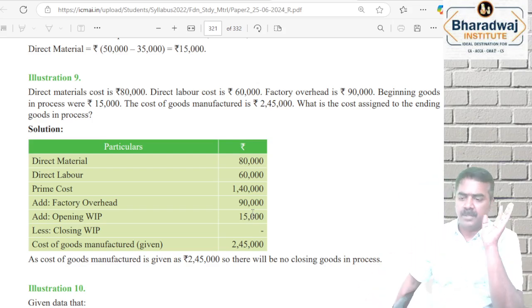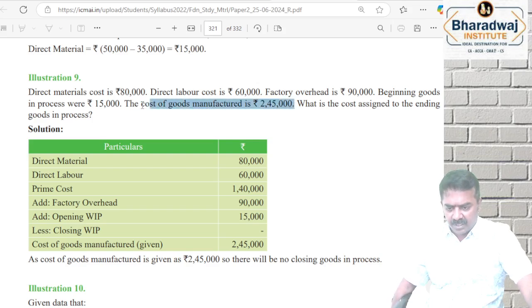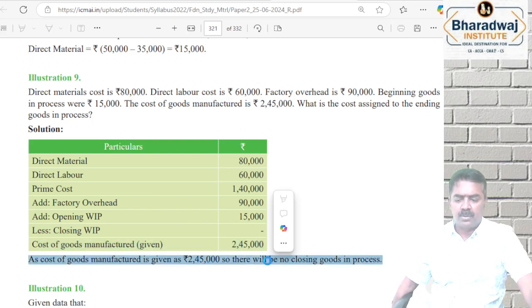Material plus labor gives prime cost. Add factory overheads. Add opening WIP minus closing WIP. They have given this 2,45,000, and up to here it itself came to 2,45,000. Which means there is no closing WIP.